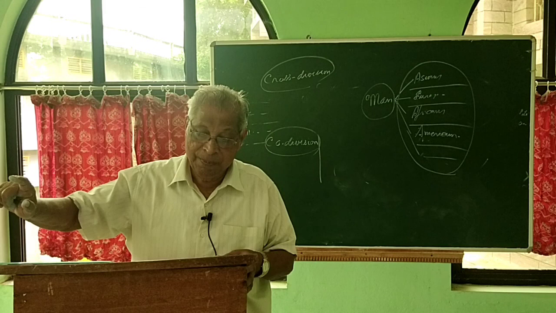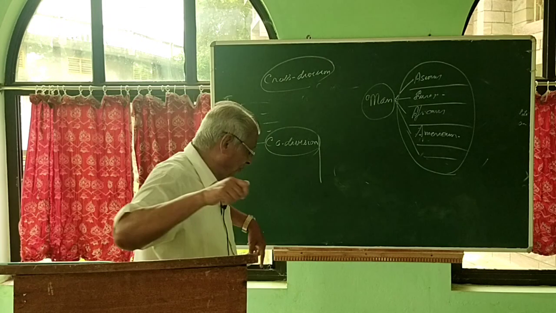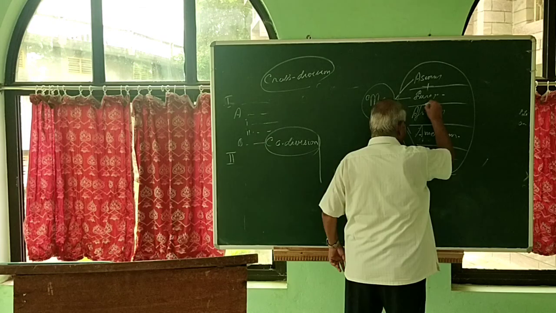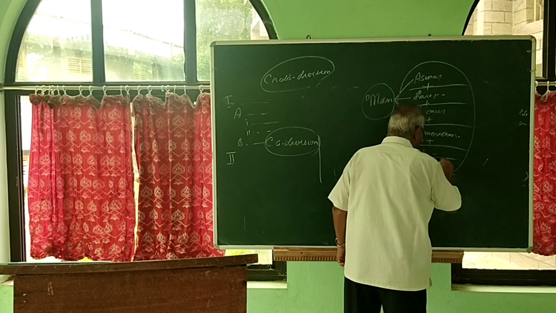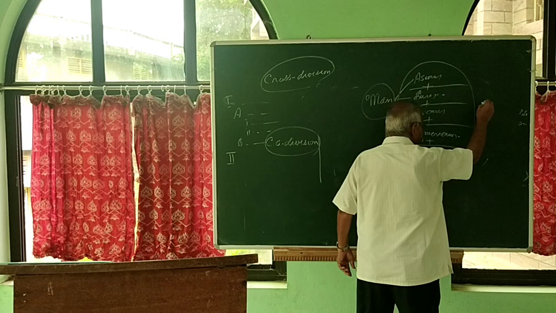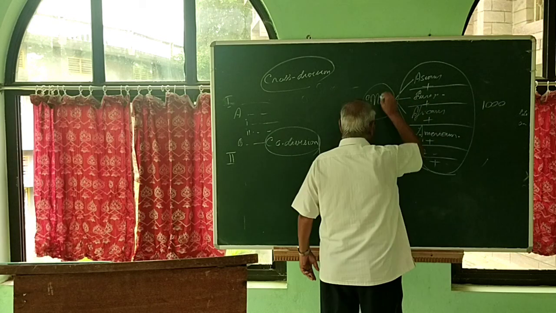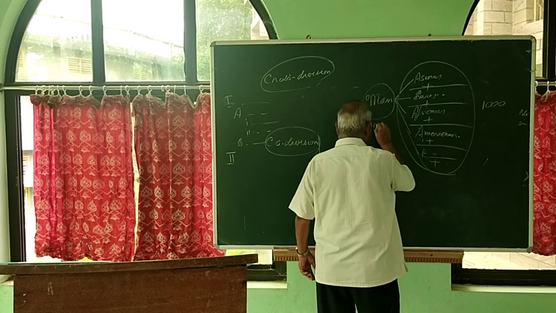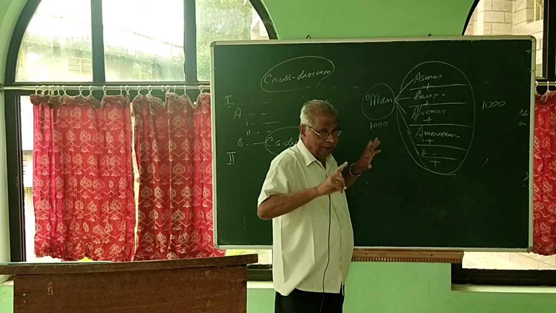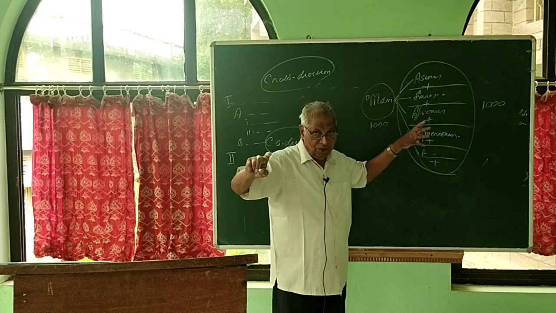It must be the same as the totality: the denotation of man, and the denotation of all these added together, Asians plus Europeans plus Africans, Americans, Australians, if there are any others, together must be the same number. If there are 1,000 people, here also there must be 1,000. It must be the same, because we are dividing all the humans together.